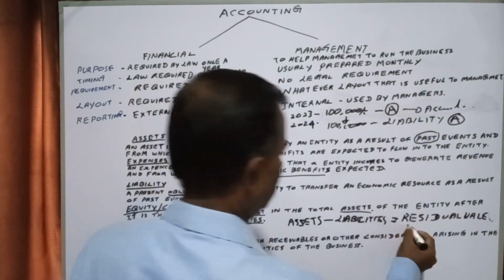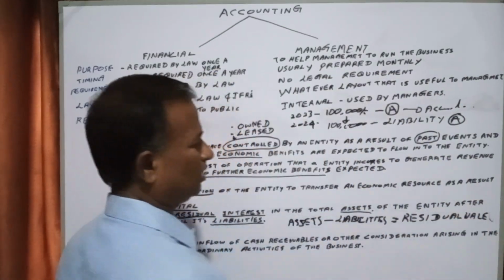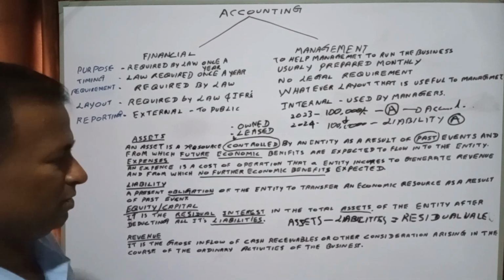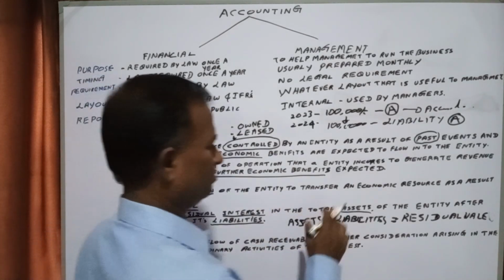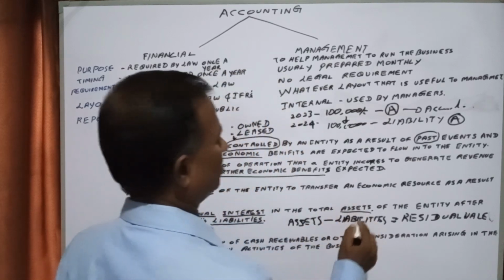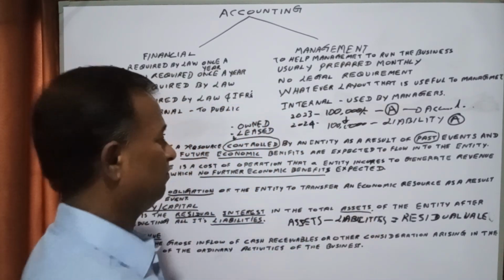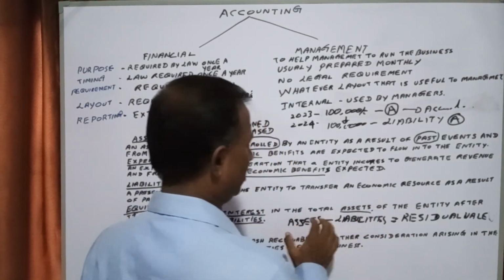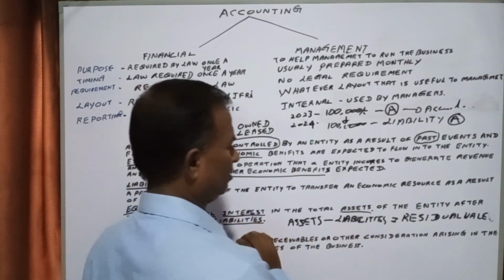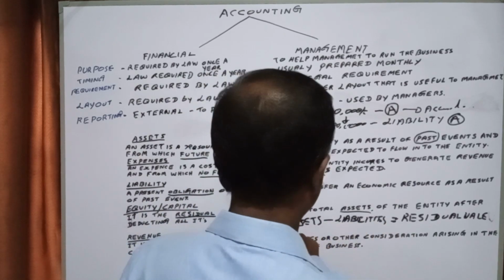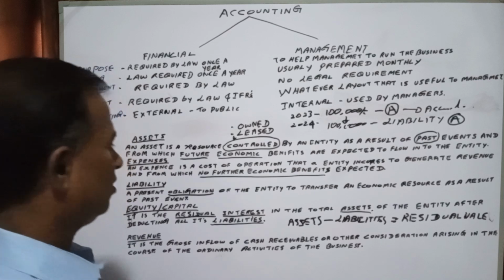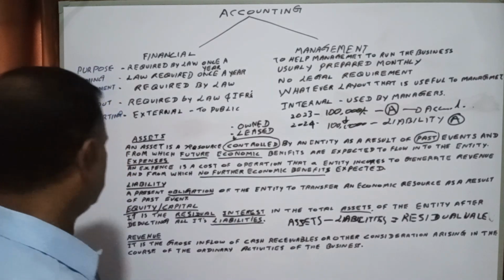This residual value can be distributed among the shareholders, owners and partners. Assets after deducting the liabilities only. Without paying off all these liabilities, you cannot directly distribute the asset amount among the shareholders. That is prohibited, it is not allowed.